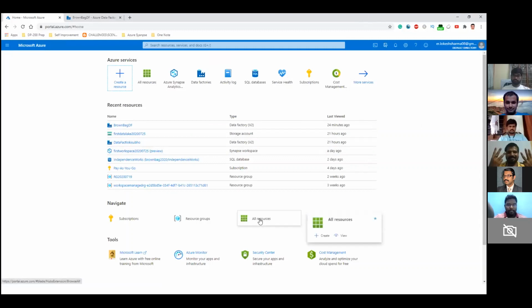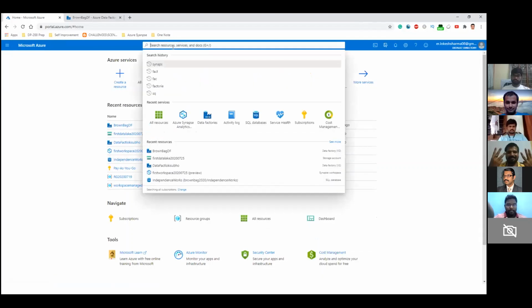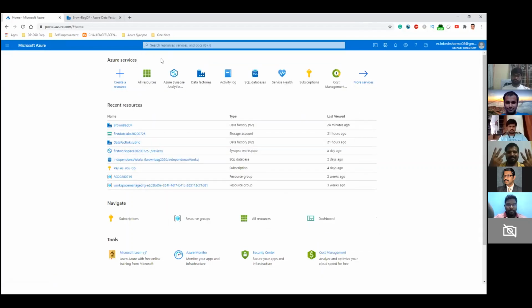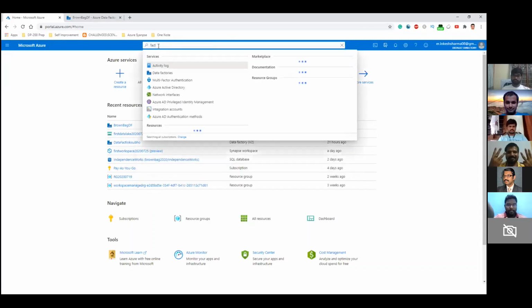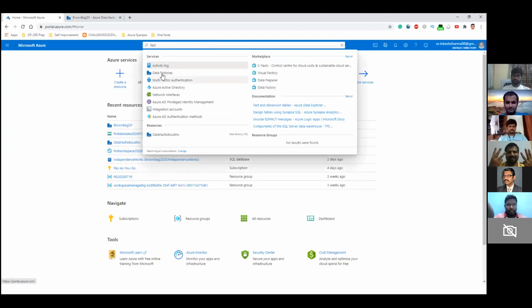So we'll go into all resources first. Before doing that, let's take it right from the scratch. This is the home page, the portal that comes up. What we want to do is provision a Data Factories account. So we'll just type in "factories", or just "FACT", in the search box on the top, and Data Factories will come up.